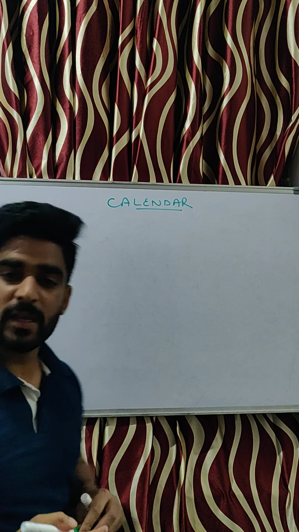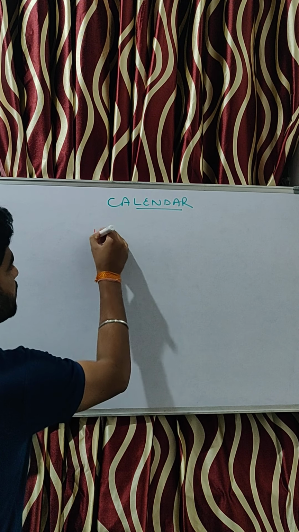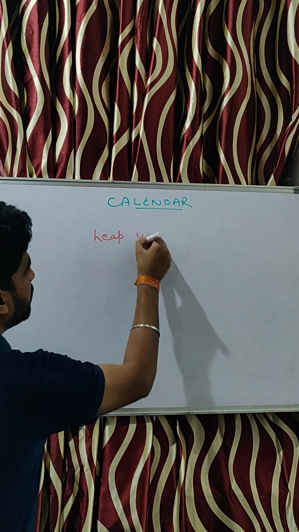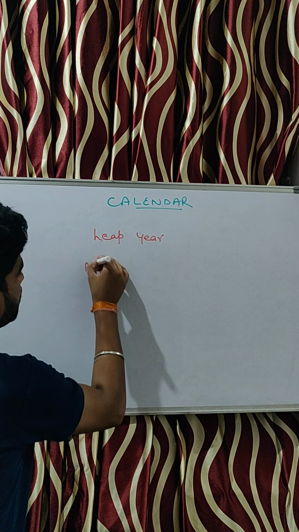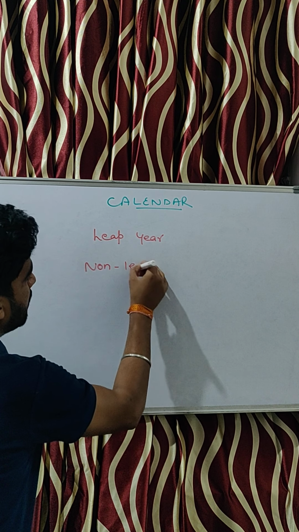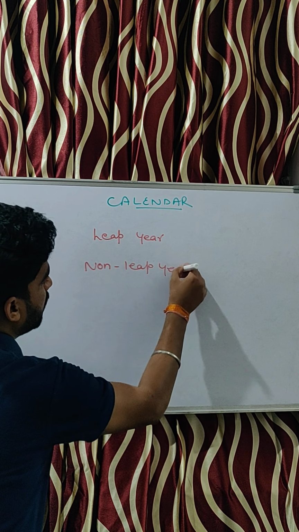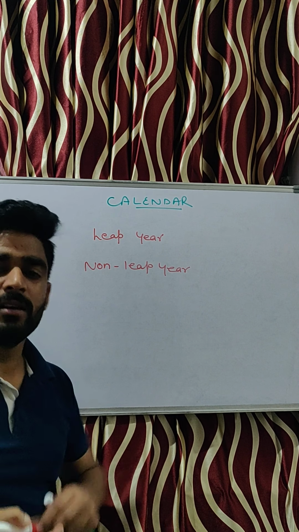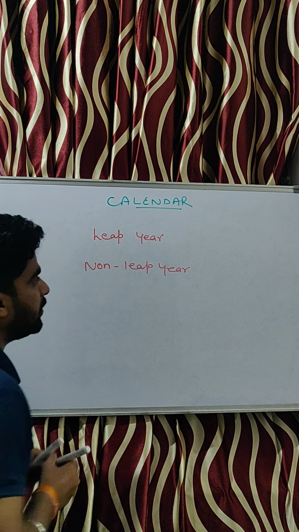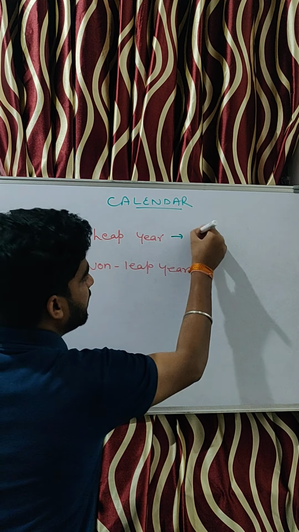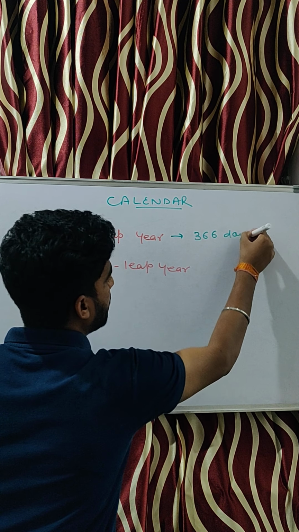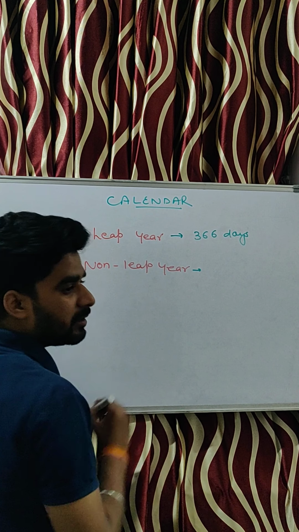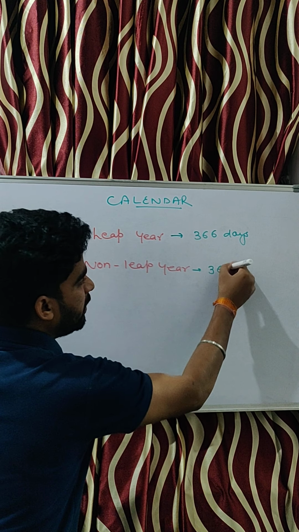So, in a calendar there are two types of years. First one is leap year and the second one is non-leap year, or you can say normal year. As we know, in a leap year there are 366 days and in a normal year there are 365 days.